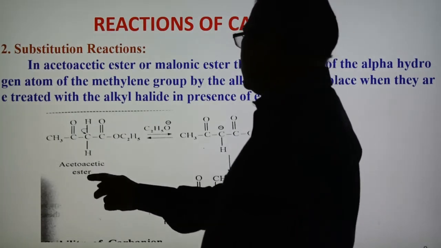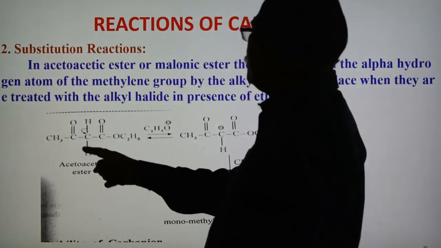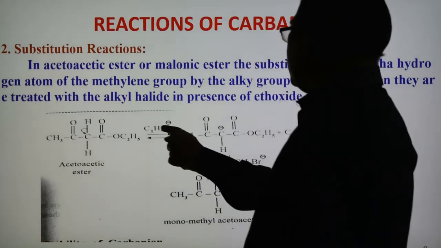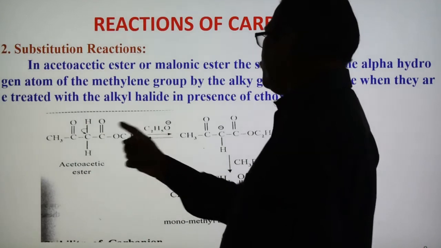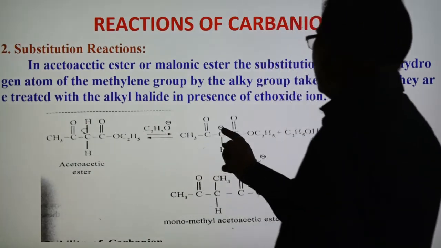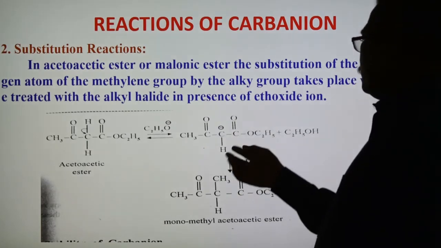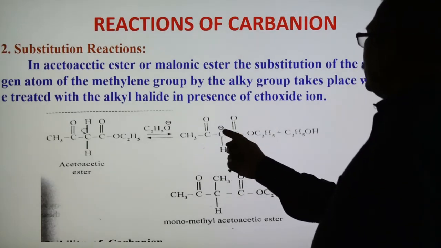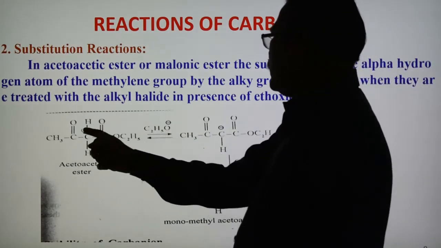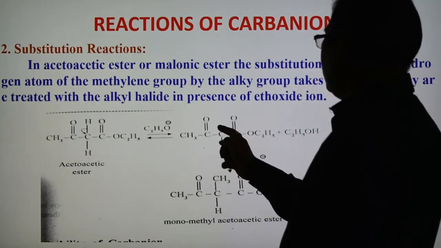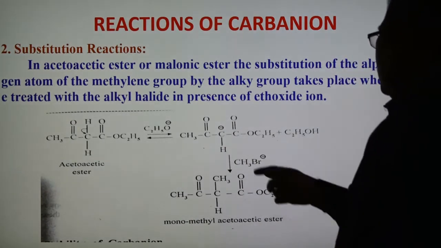It reacts with ethoxide, and the proton is abstracted, giving a negative charge. This is known as carbanion formation, also known as enolate ion formation, with the electron pair on the carbon bearing the negative charge.